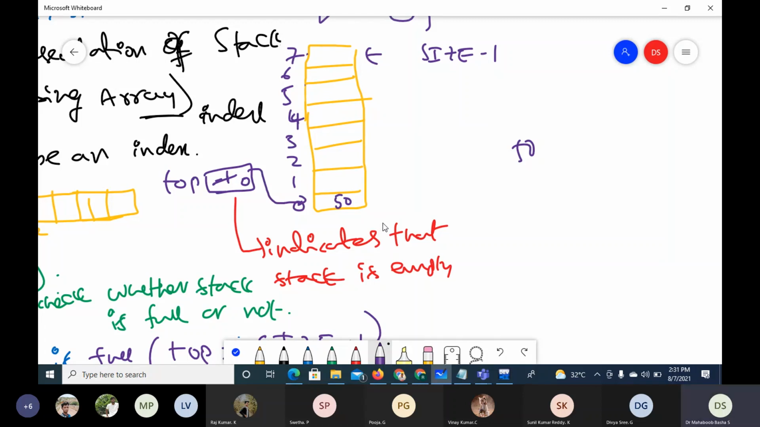And if I delete, that is going to be deleted first. So this is the push operation.